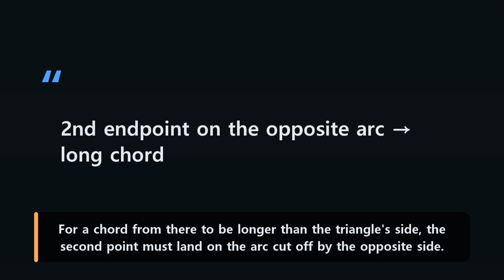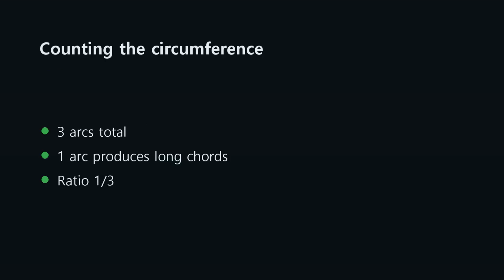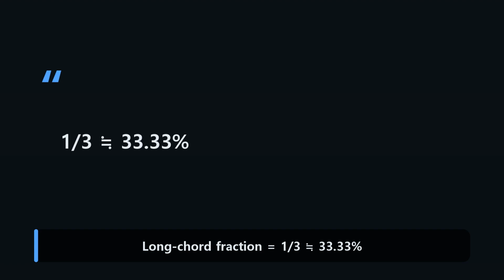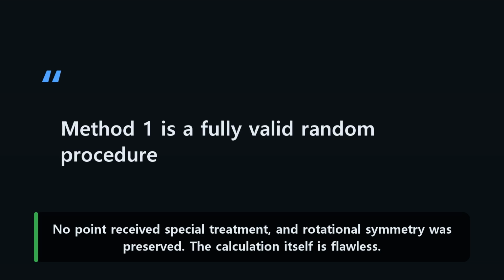For a chord from there to be longer than the triangle's side, the second point must land on the arc cut off by the opposite side. The 3 vertices divide the circumference into 3 equal arcs, and one of them is favorable. So when the 2 endpoints are chosen uniformly, the answer is 1/3. In other words, endpoint pairs that are far enough apart make up 1/3 of all pairs. No point received special treatment, and rotational symmetry was preserved. The calculation itself is flawless.